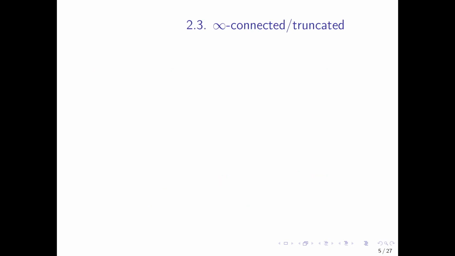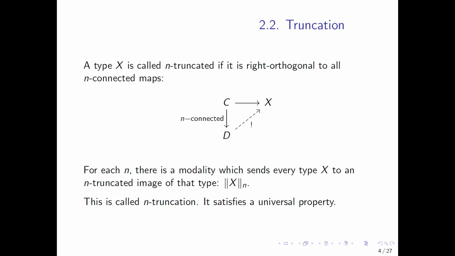I should maybe go back. Sometimes, for some n, we already know what an n-truncated type is, but just under another name. So -1 truncated types are propositions, 0 truncated types are sets. We might say propositional truncation instead of -1 truncation. We might say set truncation rather than 0 truncation.